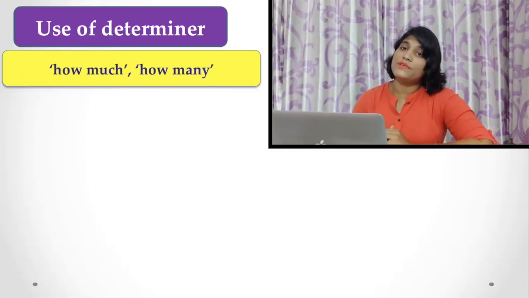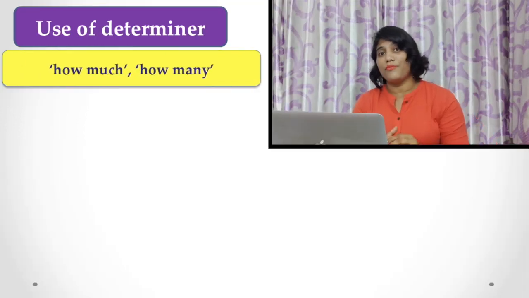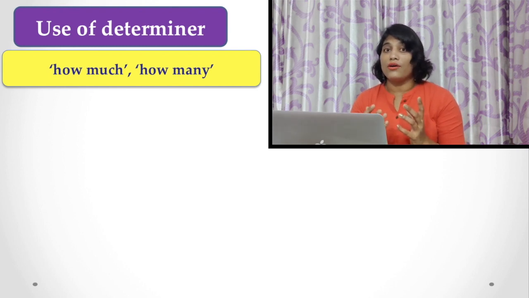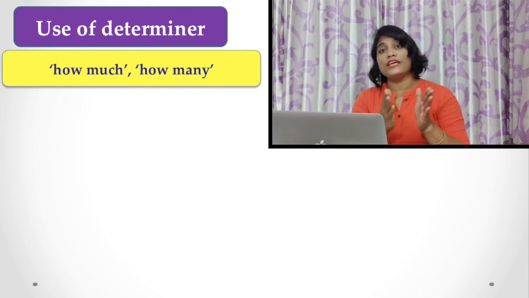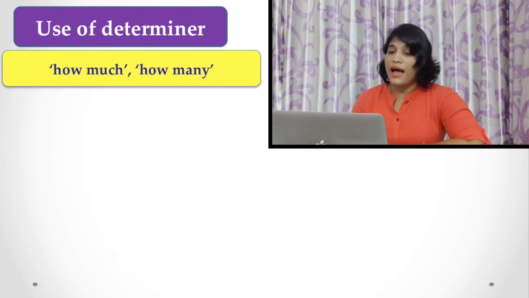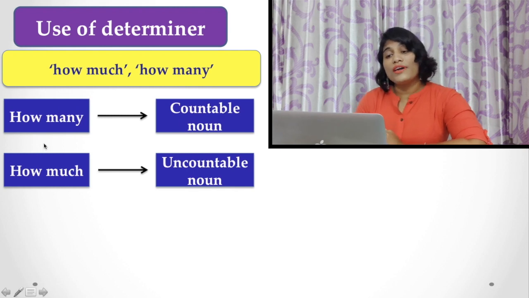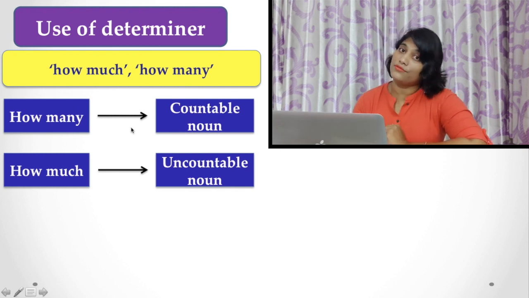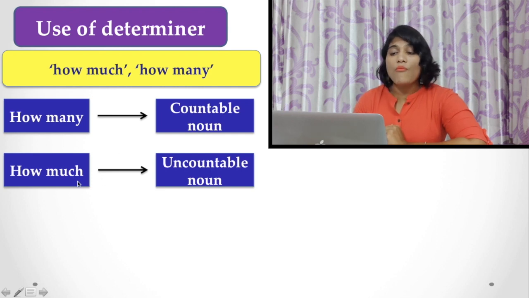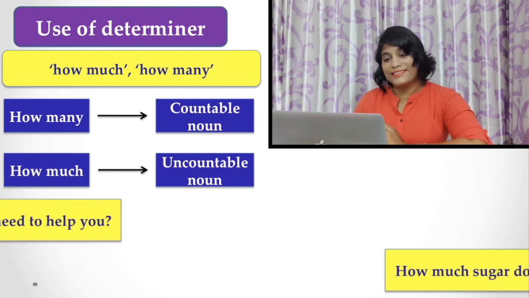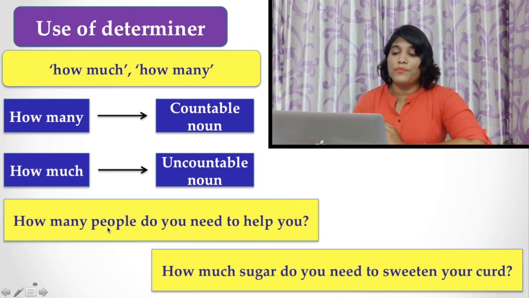Now, use of determiners is a very interesting point, and it is very good for you to know which determiner is the best fit for which type of noun. Here I give you 2 examples. First, how much and how many. Here, how many is always used with a countable noun, whereas how much is always used with an uncountable noun. Let's see the examples. How many people do you need to help you?